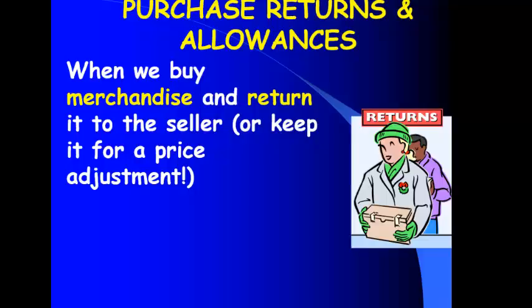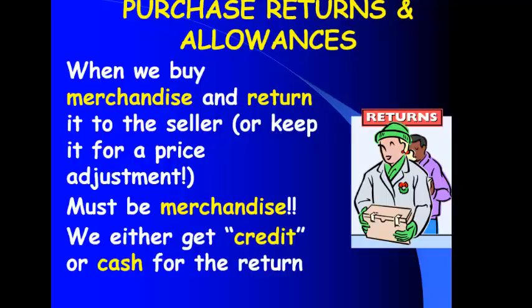A purchase allowance is similar. We bought something, we didn't like it, but this time instead of physically returning it to the store, we keep it as long as they reduce the price that we owe them. So we don't physically return the goods, they just reduce the amount that we owe them. We're going to account for these the same, a return versus an allowance, so I'll just talk about returns, but they both work the same way. Again, it's got to be merchandise, items that we bought to resell.